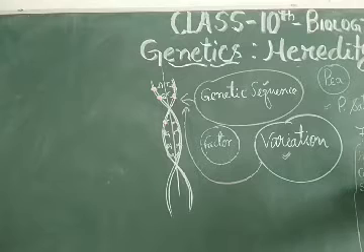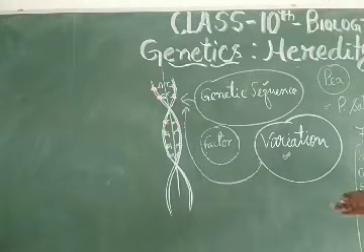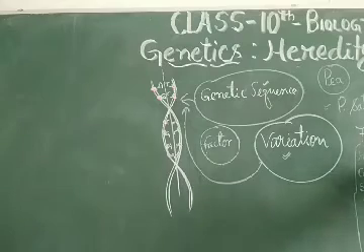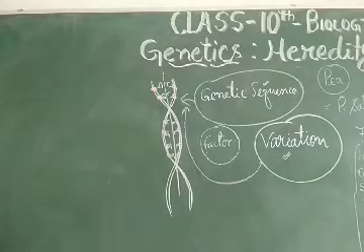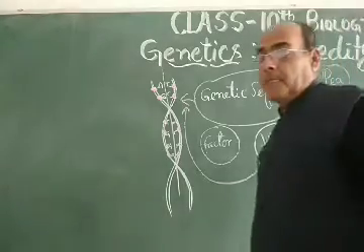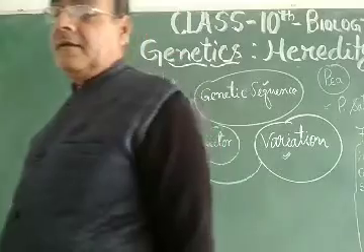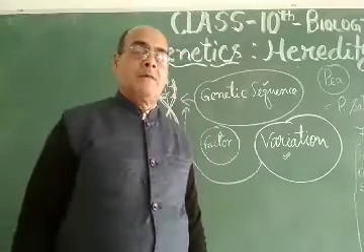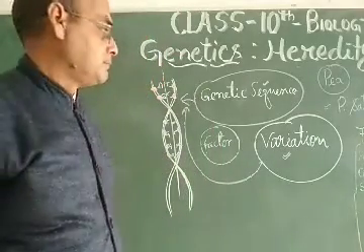If the seed shape is round, then other seeds may be wrinkled. So these are the contrasting traits. These are the 7 traits decided by Gregor Johann Mendel when he was doing the experiment on the pea plant.